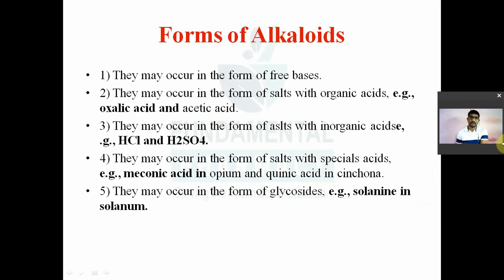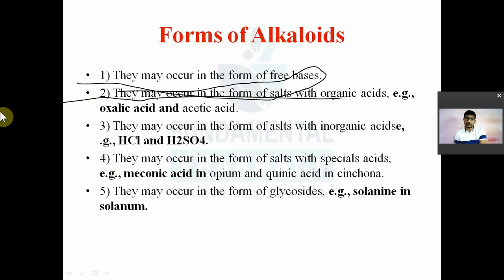Next one is different forms of alkaloids. Alkaloids may occur in the form of free bases. Most of the time they occur as free bases, or they may occur in the form of salts of organic acid. So alkaloids may be present in the form of free base. Say atropine is a free base. Atropine sulfate is a salt.